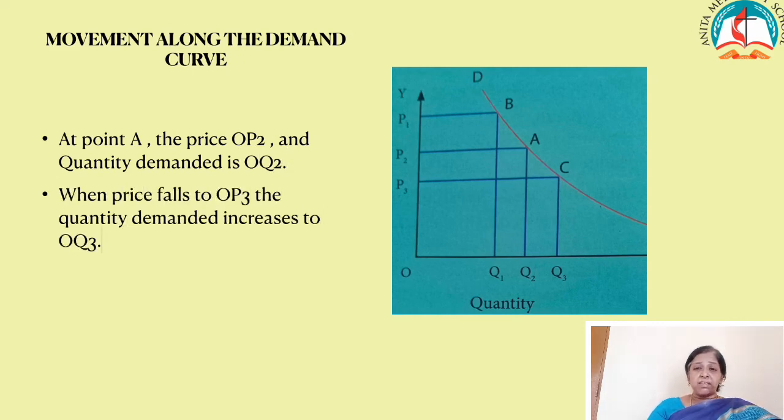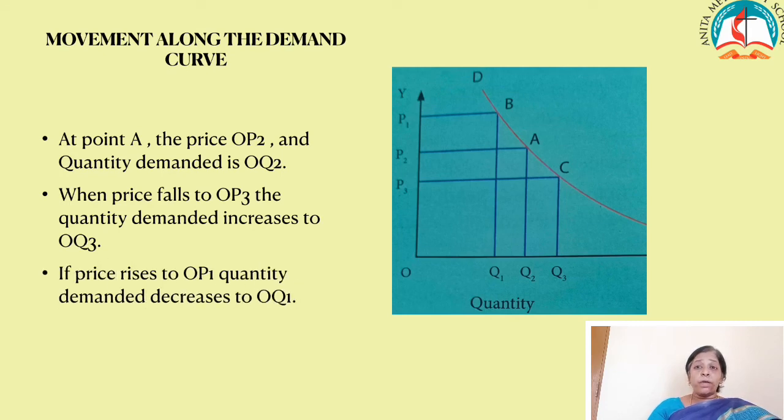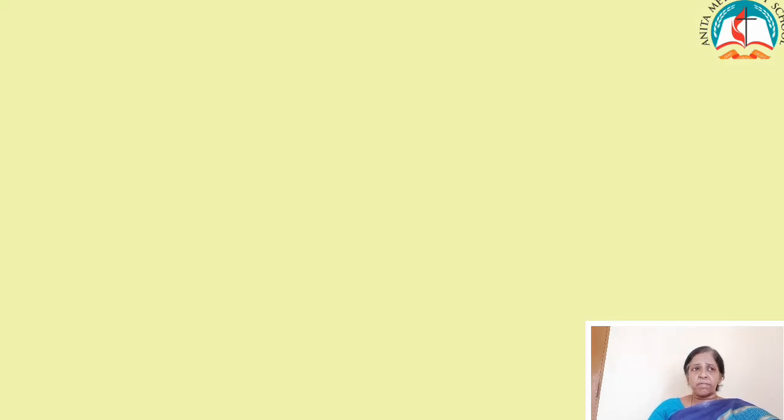When the price is reduced to OP3, the quantity demanded increases to OQ3. It means when the price is less, we buy more. That is known as extension of demand. When the price is increased from OP2 to OP1, the quantity decreases to OQ1. This is known as contraction of demand. So when the price is less, we buy more, and when the price is high, we buy less. This is known as extension and contraction of demand.